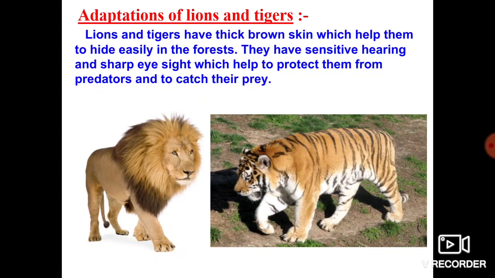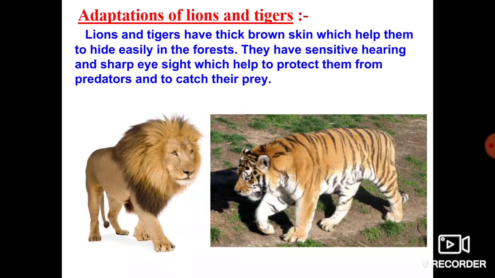Yes, dear students, the lions and tigers have thick brown skin. I hope you understand what kind of skin they have. Tigers have thick and brown skin, which helps them to hide easily in the forest. This brownish nature of the skin is very helpful to tigers and lions to hide easily in the forest.